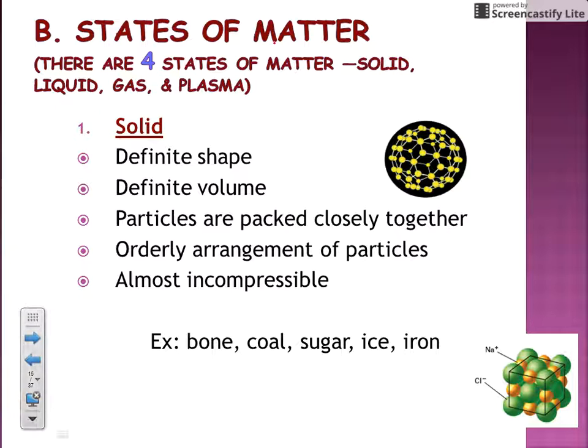On to the states of matter. There are 4 states of matter. Now, oftentimes we think of just the solid, the liquid, and the gas state because we encounter those daily. But the 4th state of matter is the plasma state. You find the plasma state like on the surface of the sun and in the stars and in lightning.